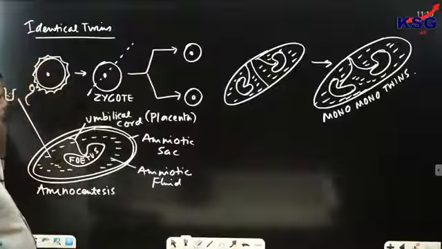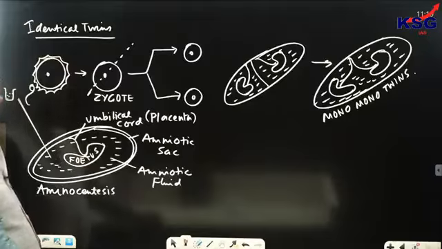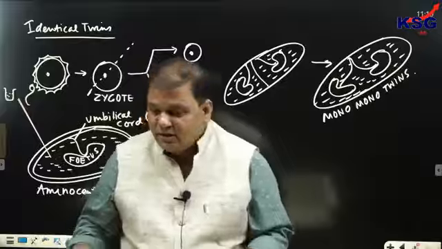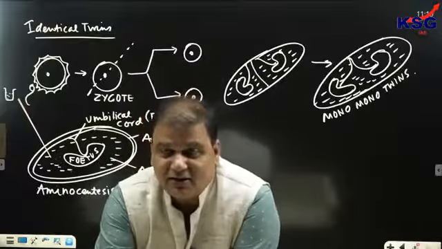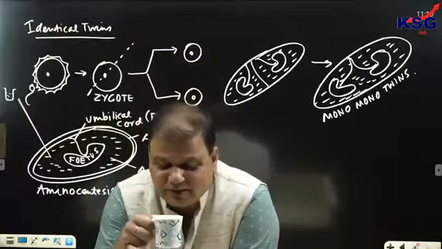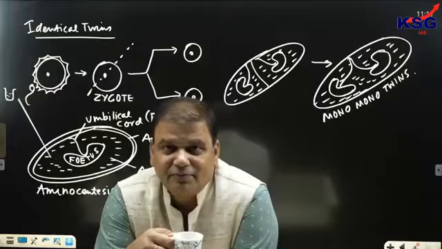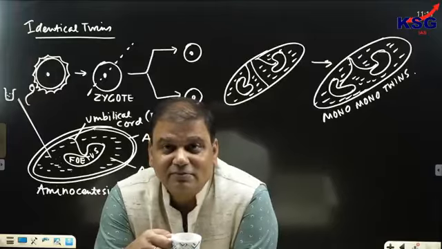Now, this is the case of identical twins only that we are talking about. Sometimes the question is asked whether the DNA fingerprint of identical twins would be the same or not. Certainly, the DNA fingerprint would be the same. They are genetically also the same.